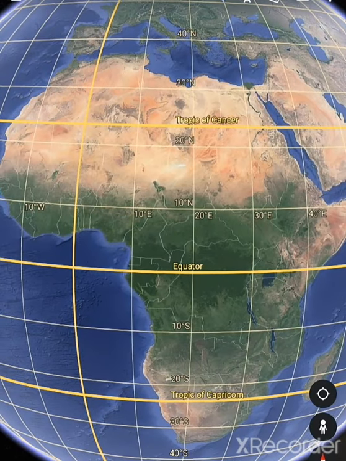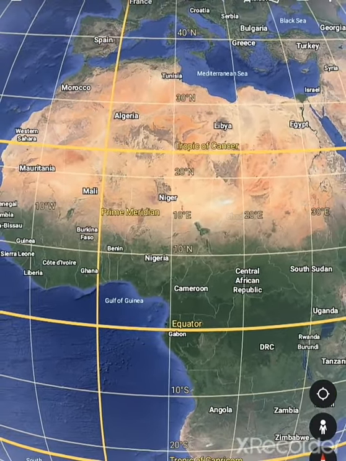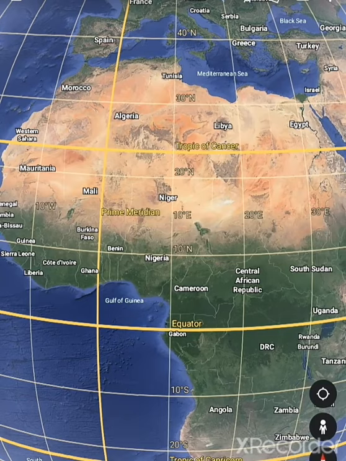This is the only continent through which Tropic of Cancer, the equator and the Tropic of Capricorn pass, right?